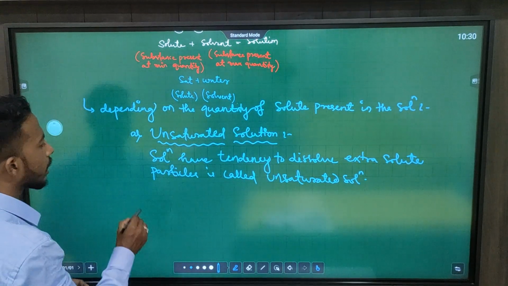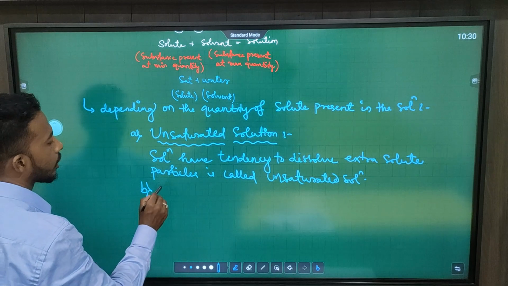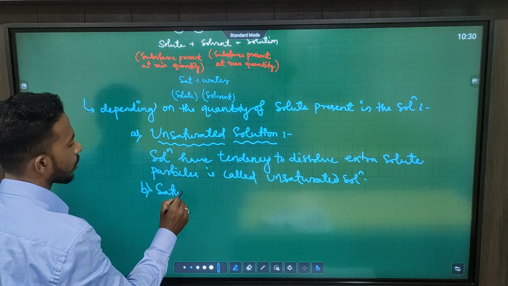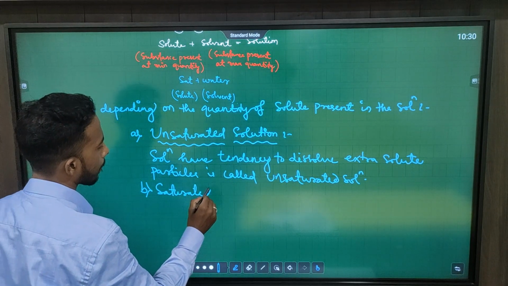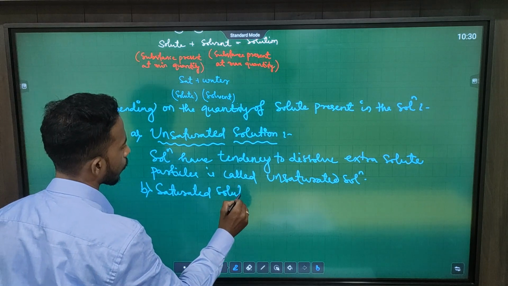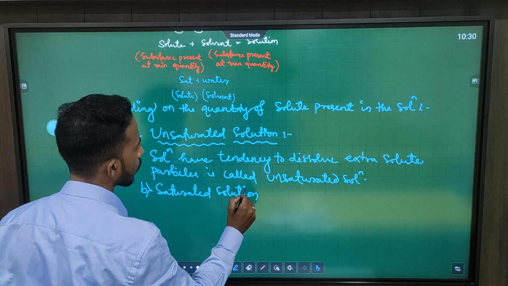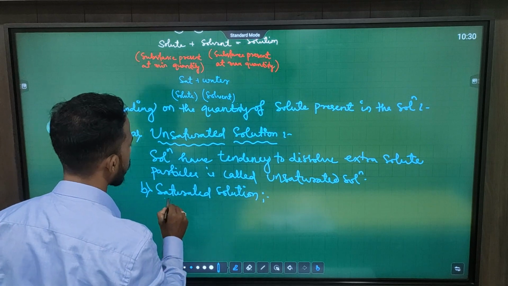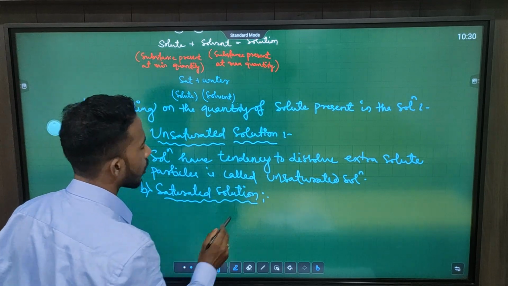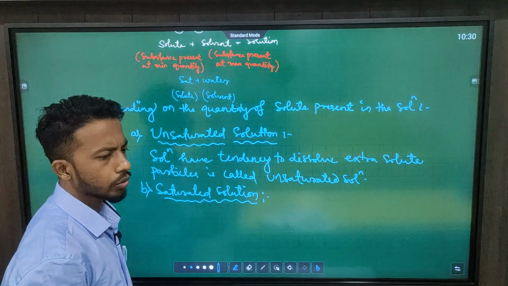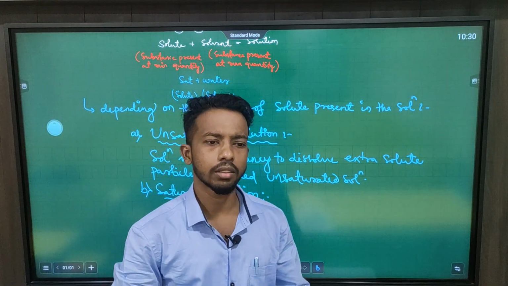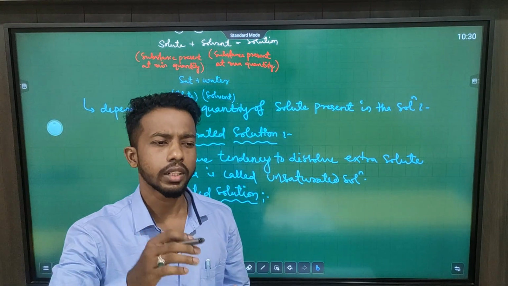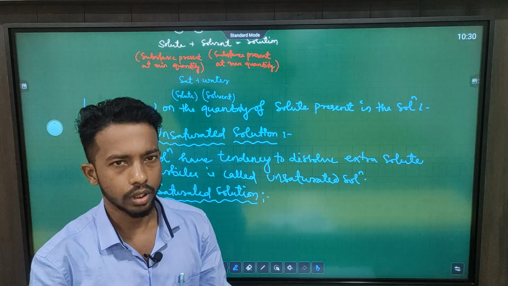Now, second is our saturated solution. Now, what is saturated solution? Saturated solution means, suppose we have taken 1 glass of water and we have added 2 to 3 tablespoons of salt.